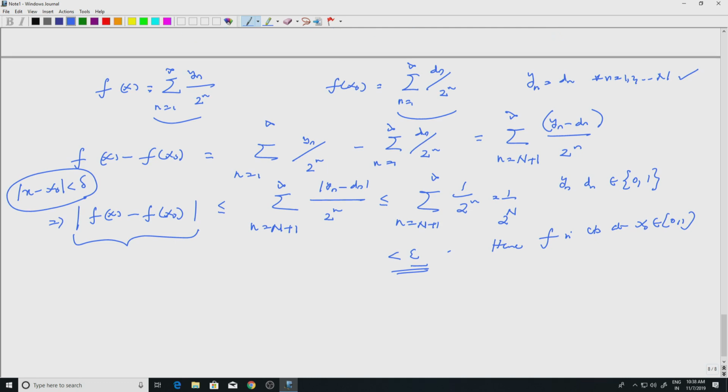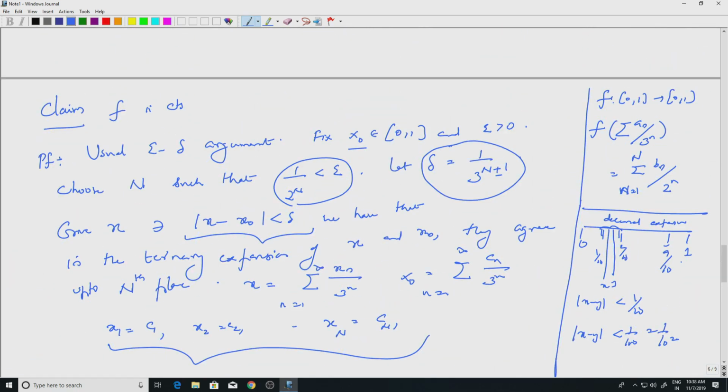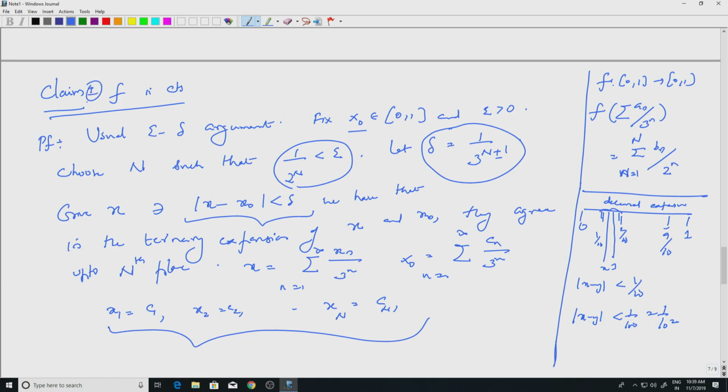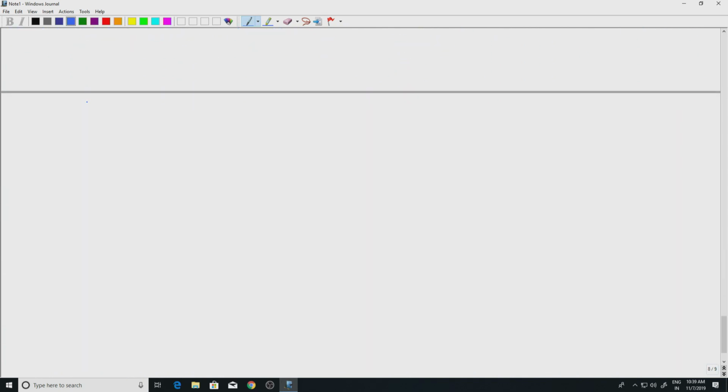Okay, so the next claim is, so there will be several claims. So, we have one claim where f is continuous. Okay. So, maybe I can put 1 here. Okay. So, we will go to claim 2. Claim 2, f is monotone. So, this is same as, well, monotonically increasing. Of course, I am not saying it is strictly increasing, it is not, we will see that.